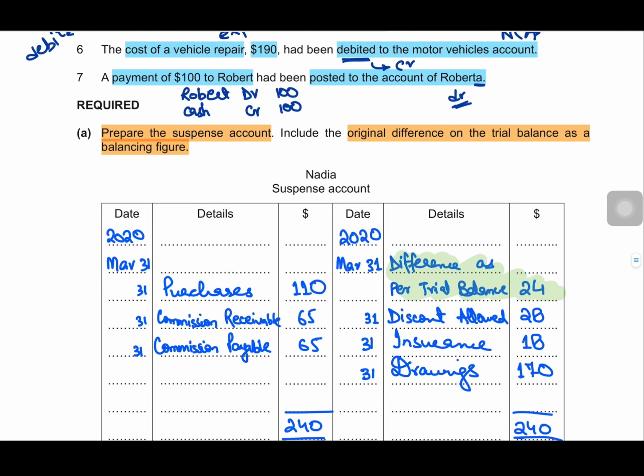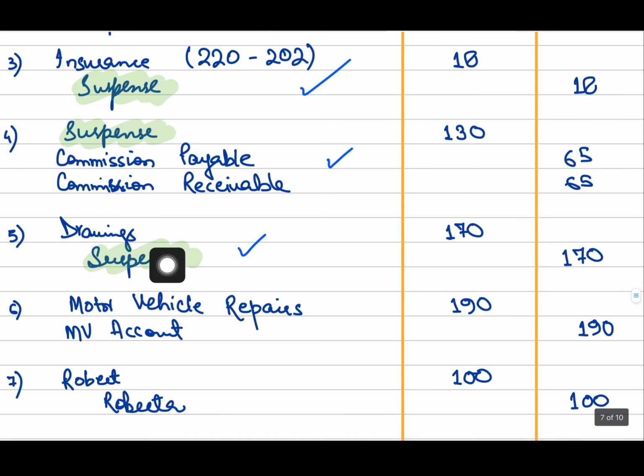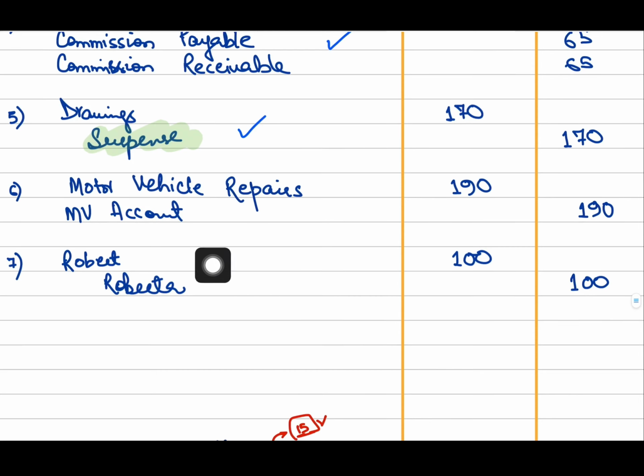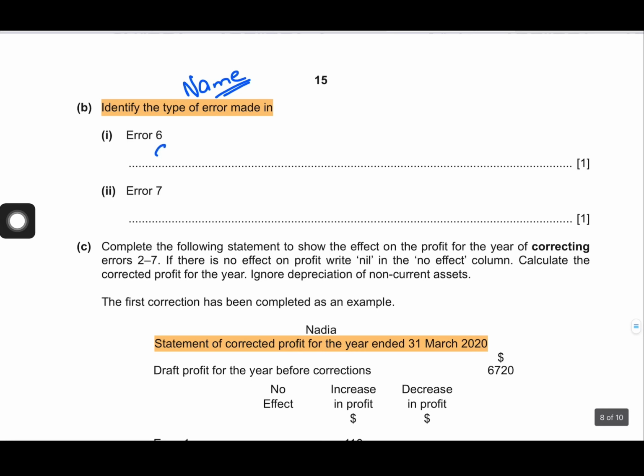That error which does not affect the balancing of trial balance. That is why its correcting entry as well did not pass through the suspense account, right? So instead of recording this transaction as an expense, we recorded that in a non-current asset account. So that is called error of principle when the class of account is wrong.